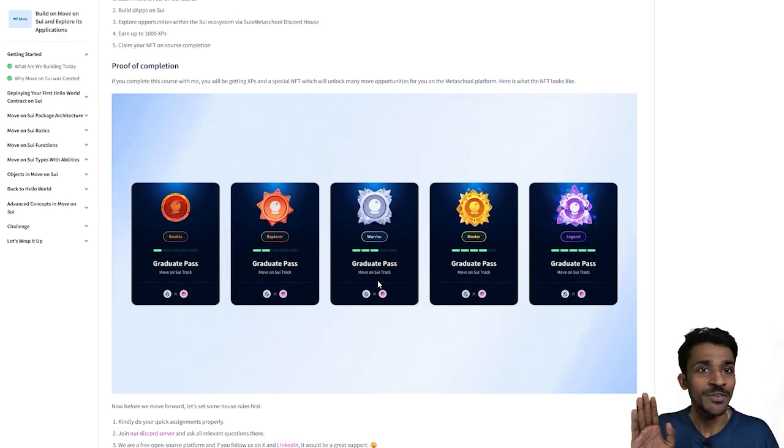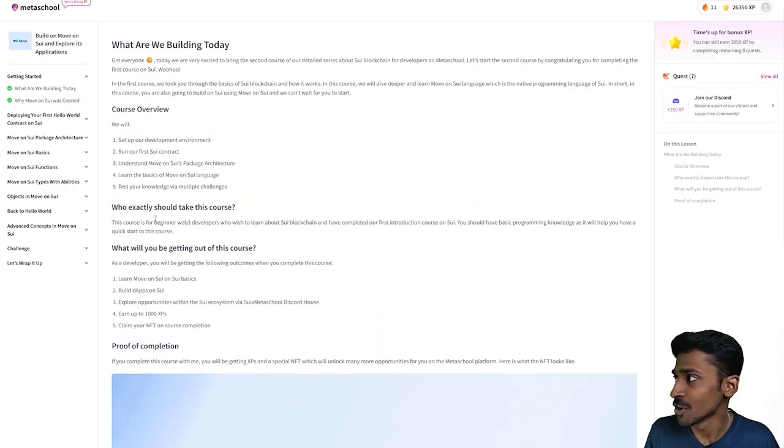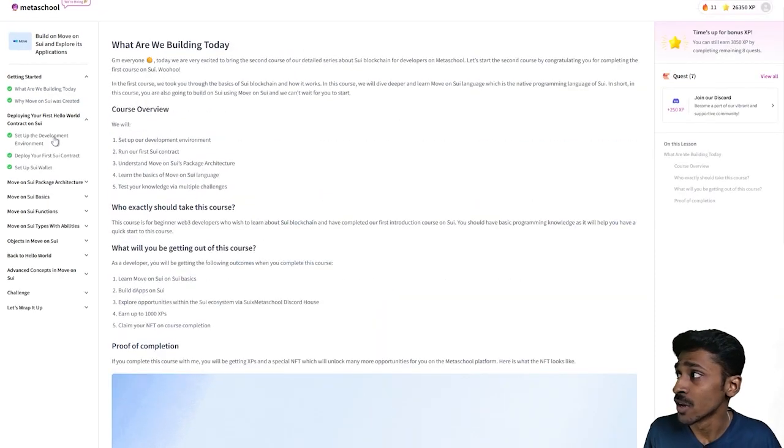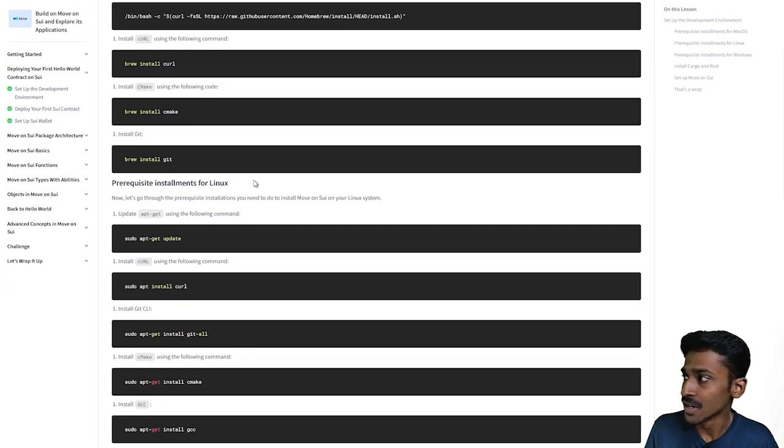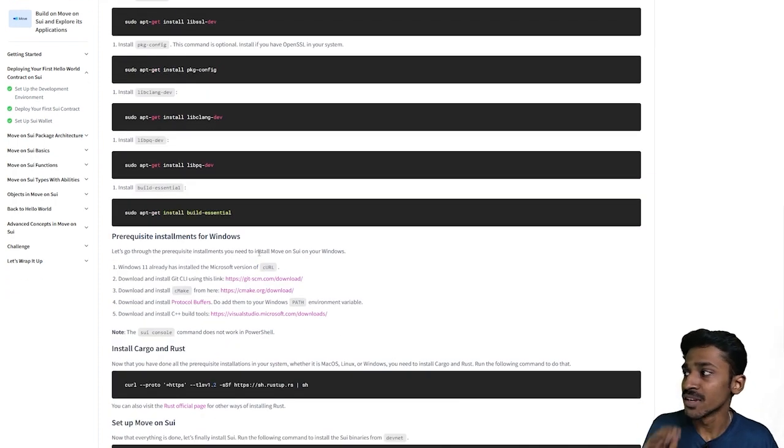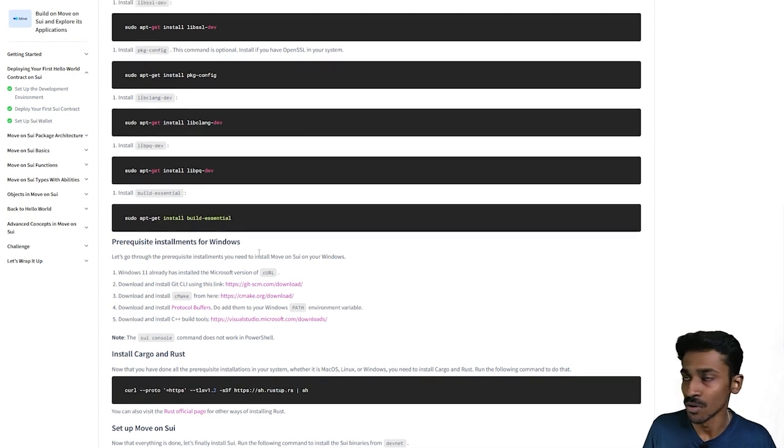Okay, now without wasting any more time, in order to start writing our code, we will have to set up our development environment first and foremost. There are some key ingredients that we'll be needing. Mainly, it's going to be Rust, CMake, and curl for setting up our Move project. Right? So depending on which operating system you are on, you can install the prerequisites accordingly. If you're on Mac, Linux, or even on Windows, the entire process is documented over here.